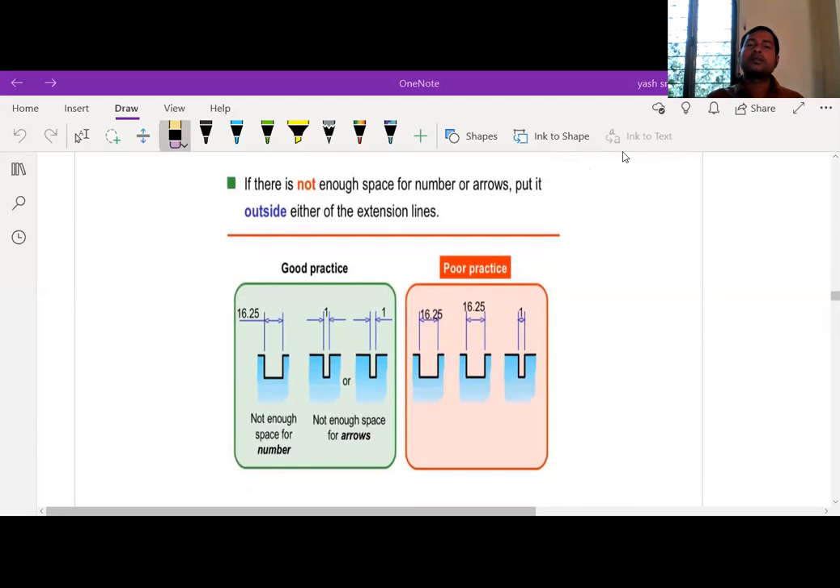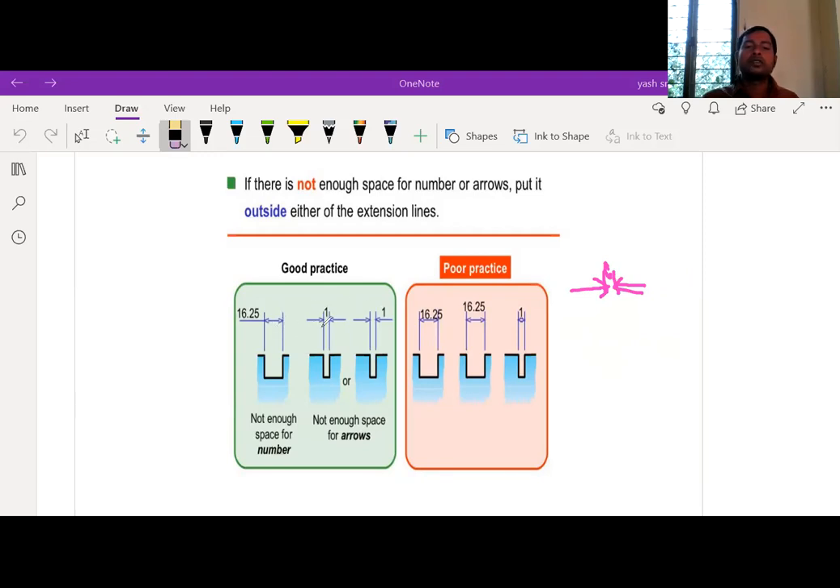This is another most important one. Suppose the gap is very small. In this gap you cannot write 25 mm, 30 mm like that. In that case, how to represent it? In such cases, if the gap is too short, just indicate the two arrows like this, and then write the number here, 1 or 6 or like that.